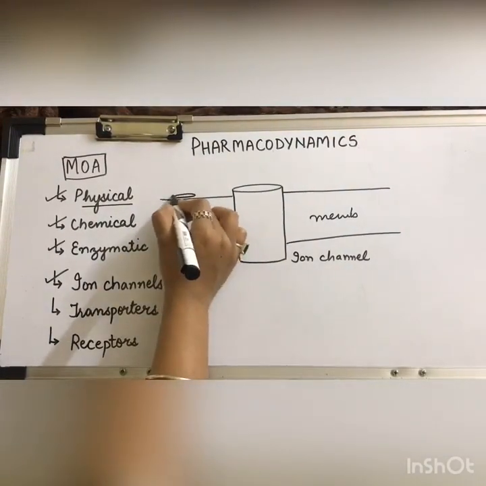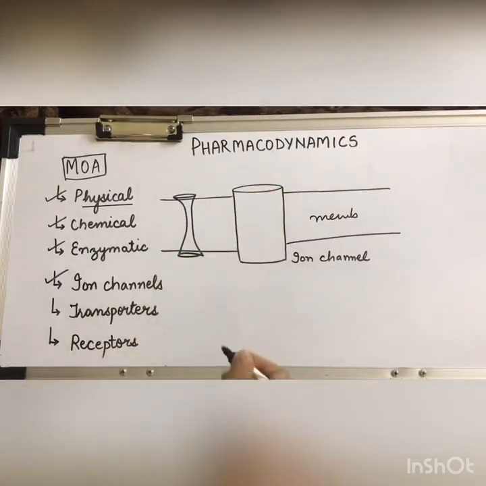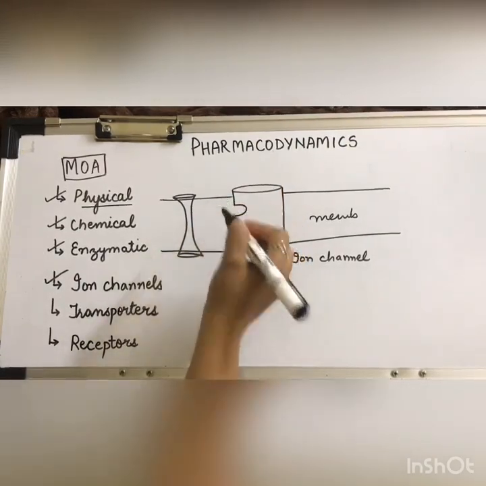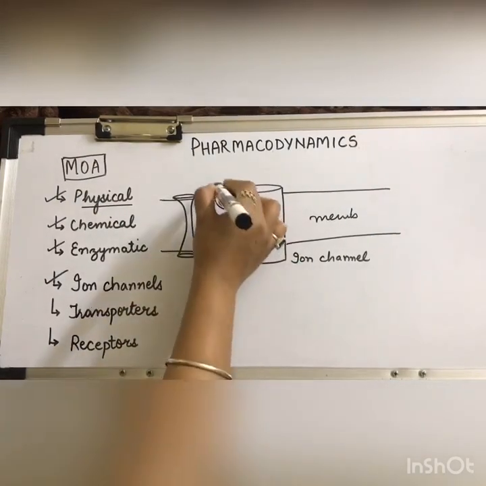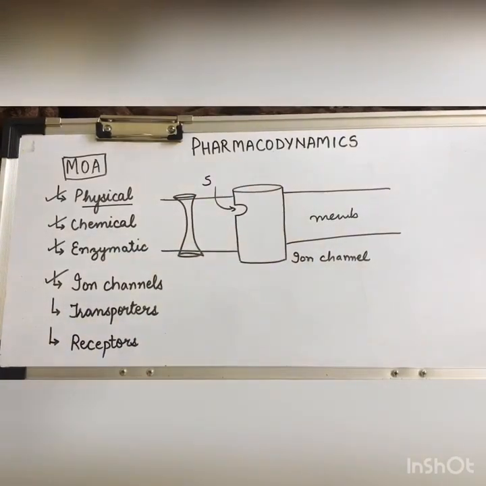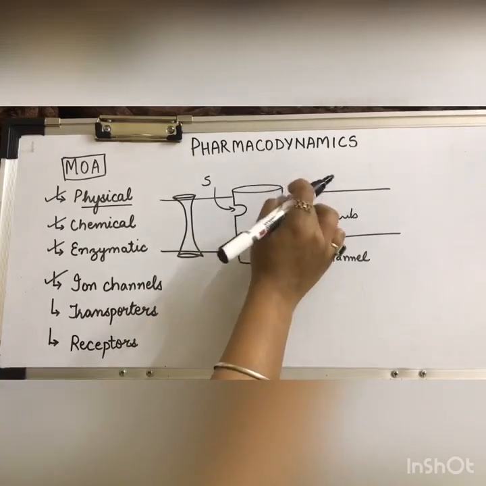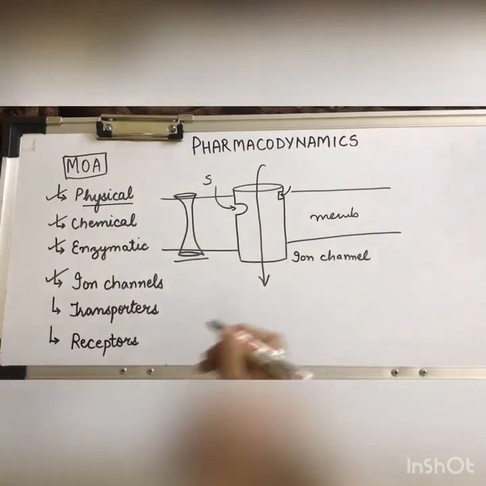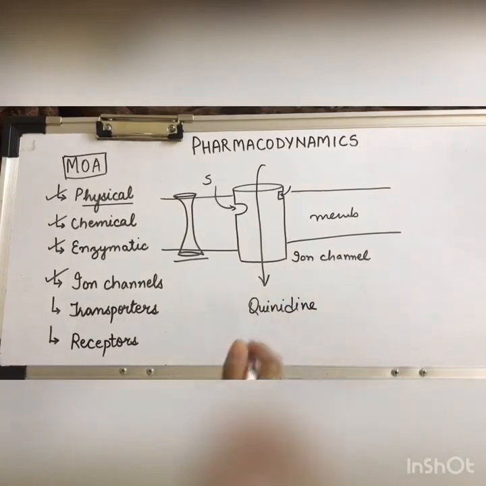They remain in the closed state, and they can be activated. They have certain binding sites similar to the enzymes. They have binding sites, and if they bind with the stimulator molecule, they will open, and if they bind with the inhibitor molecule, they will remain in the closed state. For example, quinidine. Quinidine is a drug which inhibits the sodium channels in the myocardium.